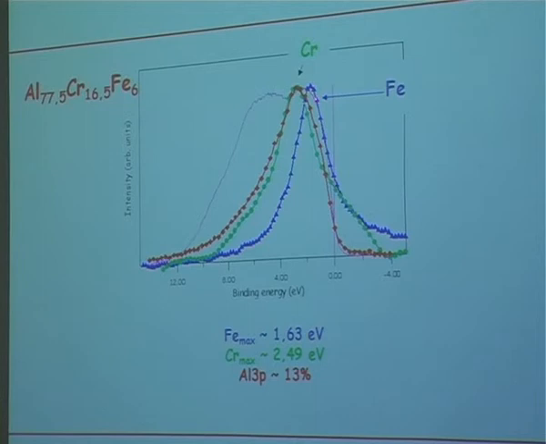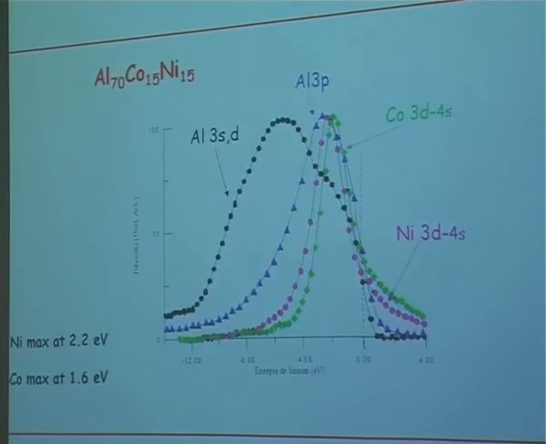And here there is overlap between iron and this part of the valence band of the aluminum 3S states. So covalency again between iron and one part of the S states of the valence band, close to the Fermi level. And again, there is a shift of the iron D states towards the Fermi level. They are located at 1.6 eV instead of 2 in the metal. And on the contrary, the chromium is pushed towards the center of the valence band. Another example is aluminum 70, cobalt 15, and nickel 15.